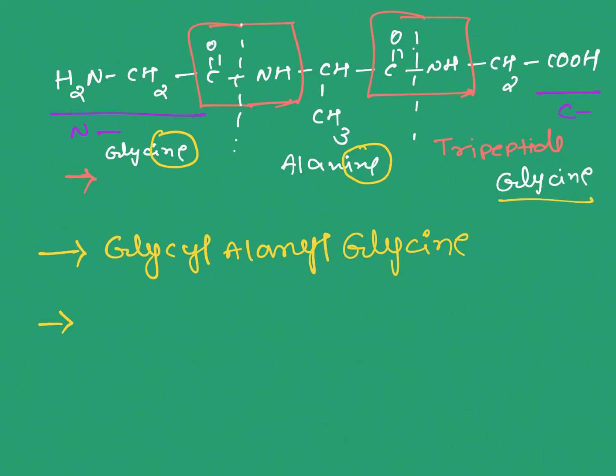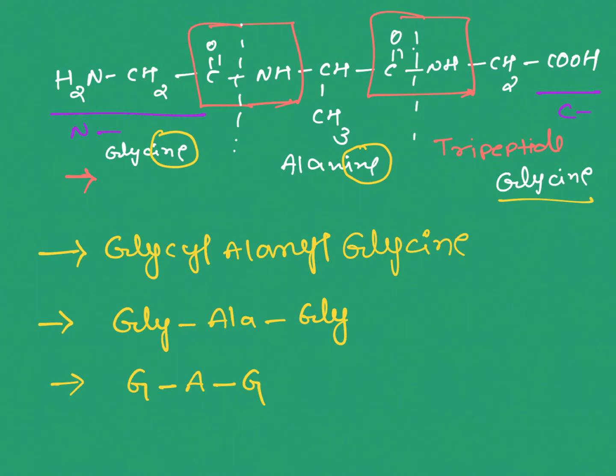Otherwise we can use the 3-letter abbreviations: glycine, alanine, and glycine. Otherwise we can use the 1-letter abbreviation: G, capital A, and G. This represents that we are writing the structure from the N terminal amino acid to the C terminal amino acid. The sequence of the peptide is clearly indicated by this nomenclature. Which one has the free amino group and which one has the free COOH group, by looking at the name we can clearly see.